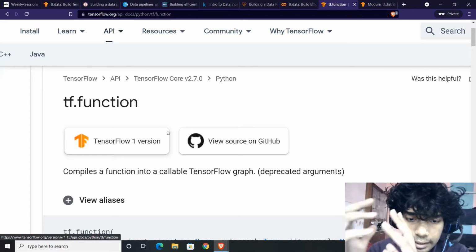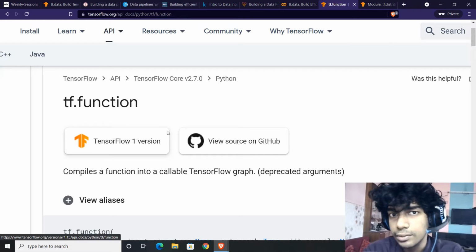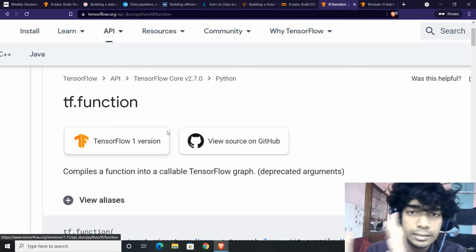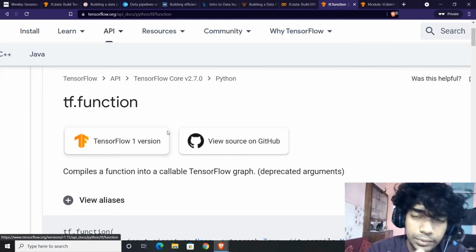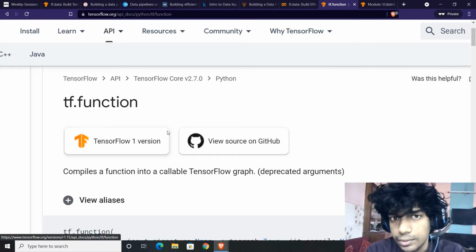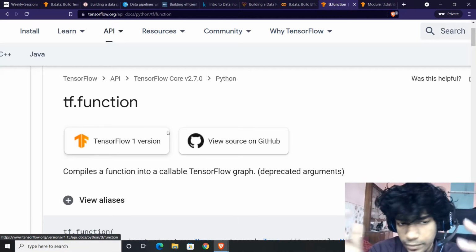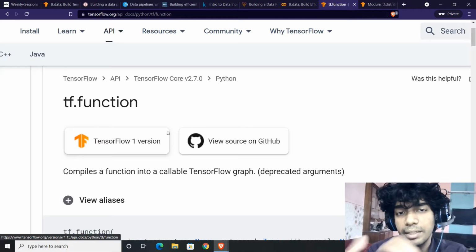They're trying to say that eager execution is quite Pythonic in nature, versus static or graph mode execution, which is more like C++. In Python, everything happens on the go. That is why it's a bit slow. In C++, you first compile the code and then you run the code. That is why the code runs faster. So that is what it is doing. With TF function, you first define the function and make it compiled.